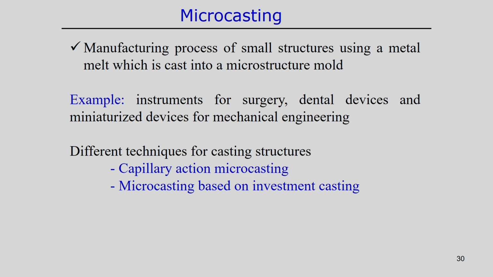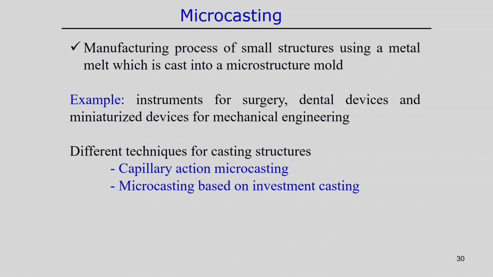In these cases, the manufacturing process of small structures uses a metal melt which is cast into a microstructure mold. So, in a very small mold we have to put this molten material and solidify it such that we can produce some kind of micro casting structure. The challenge here is how we can transfer this very small amount of molten metal to this specified volume.